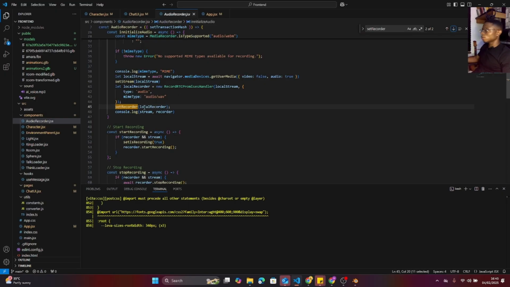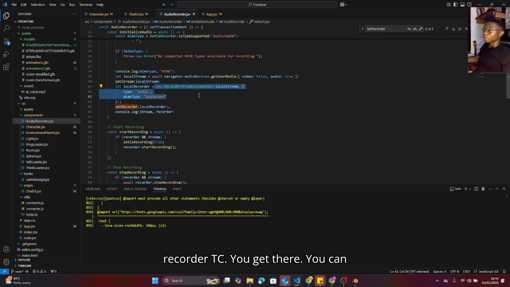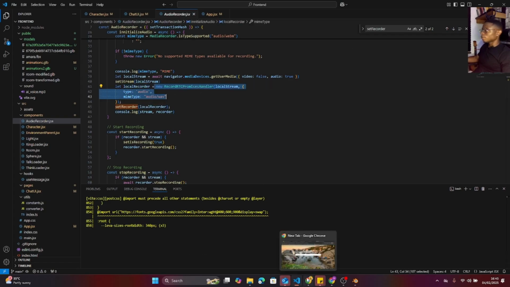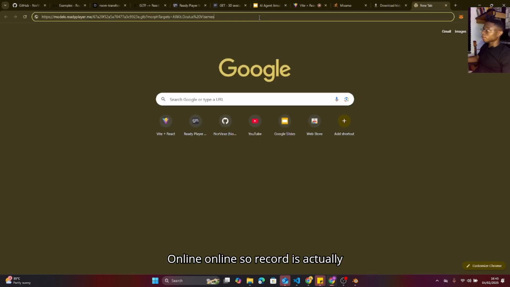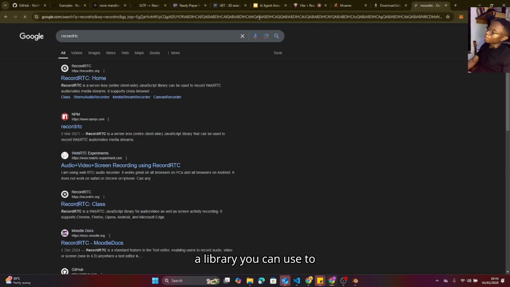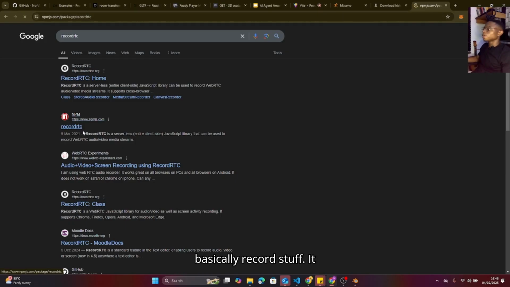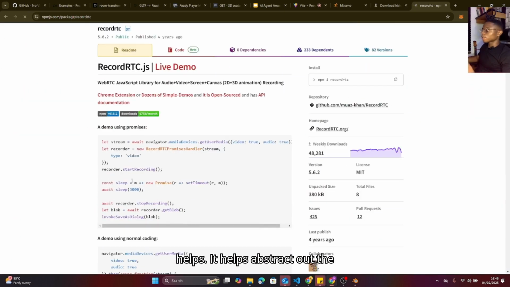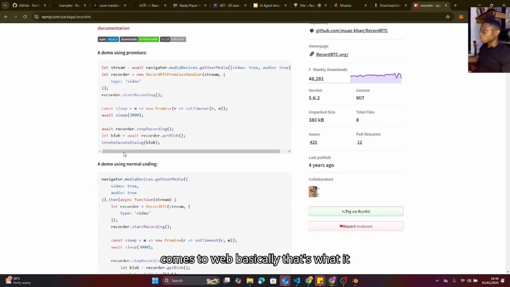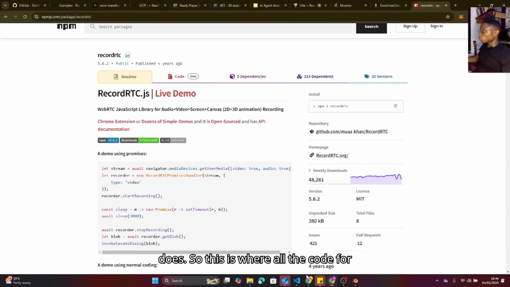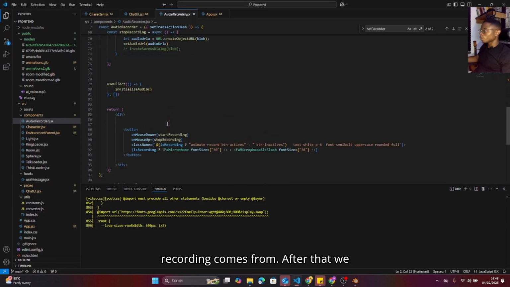We're getting the recorder from this particular object we set. So this is RecordRTC. You can find their documentation online. RecordRTC is actually a library you can use to record stuff. It helps abstract out the recording of videos or audio on your PC or mobile, when it comes to web, basically. So this is where all the code for recording comes from. After that, we render out the microphone. After rendering the microphone, we're done.